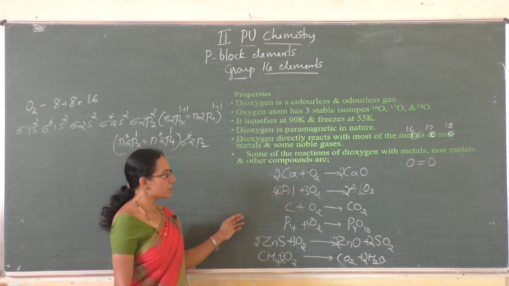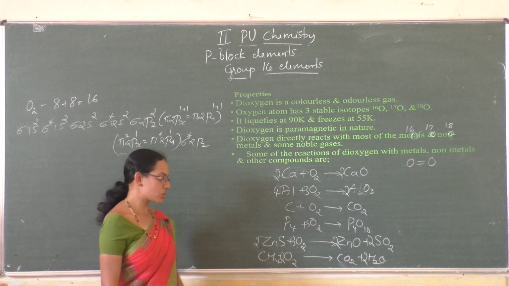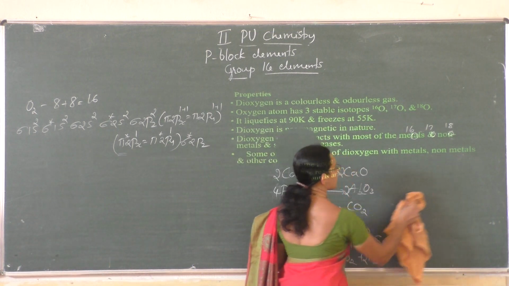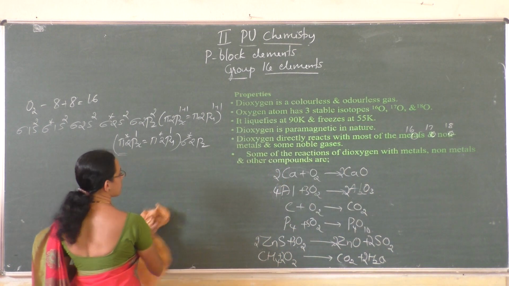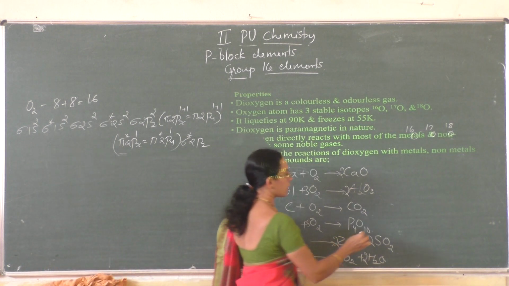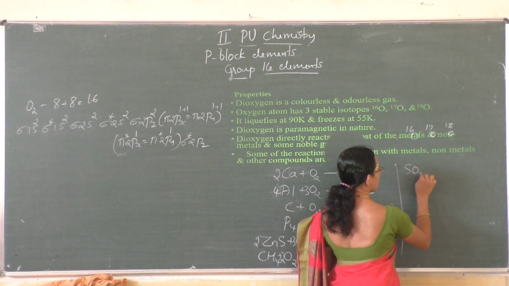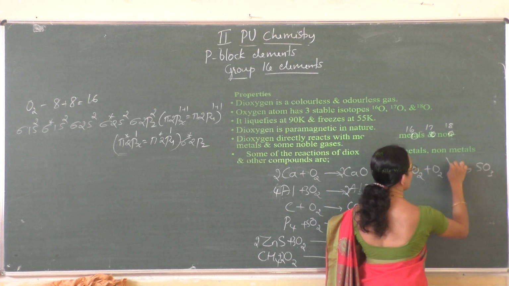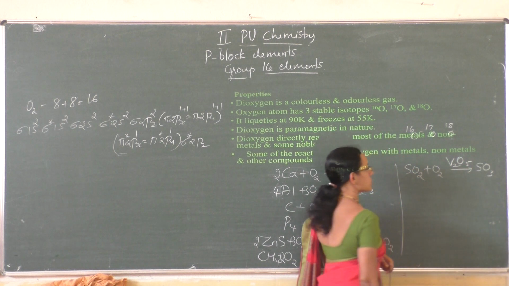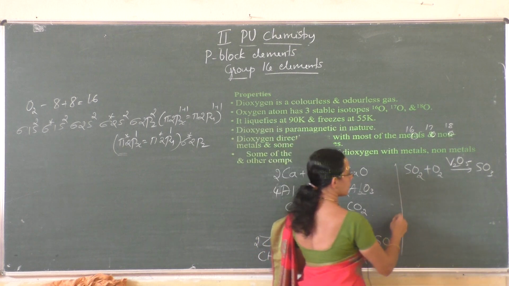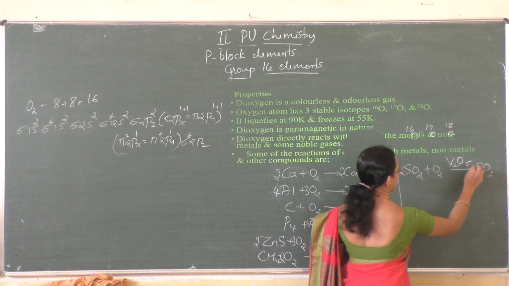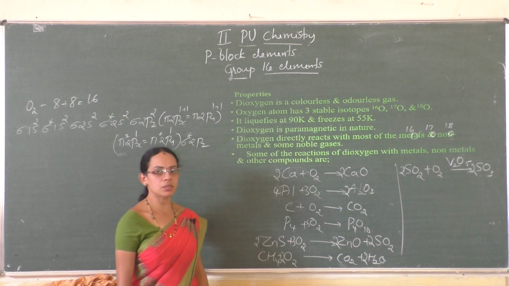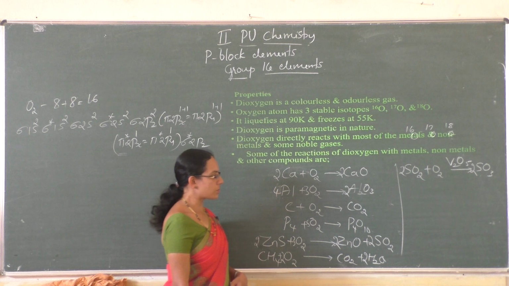And some other reactions take place in the presence of a catalyst. The reactions of oxygen with some other compounds take place in the presence of catalyst, like oxidation of sulfur dioxide with O2 to give sulfur trioxide. This reaction takes place in the presence of vanadium pentoxide as a catalyst. So this is a reaction which takes place in the presence of catalyst, vanadium pentoxide.